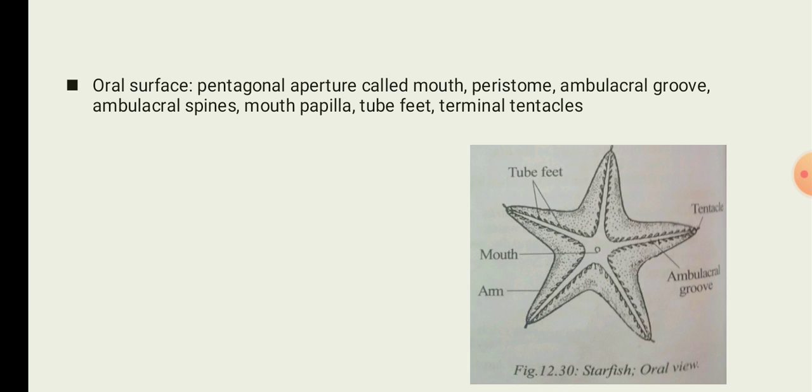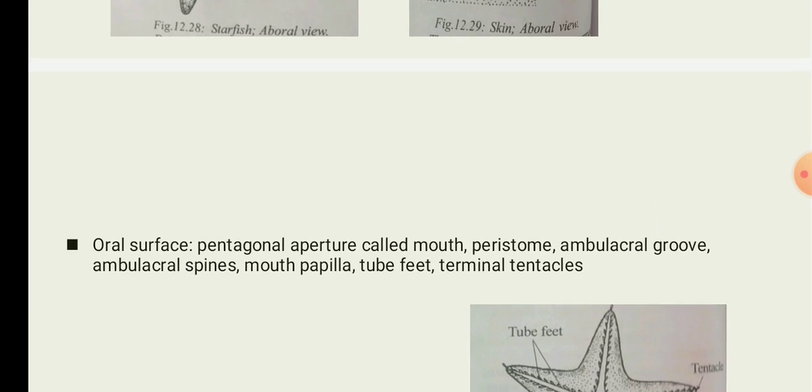Along with the ambulacral spines, the ambulacral grooves also have tube feet. These tube feet are very important as they bring about locomotion. At the tip of the ambulacral groove there is a small red spot, the eye, and above the eye there is a terminal tentacle. So this is about the oral surface.